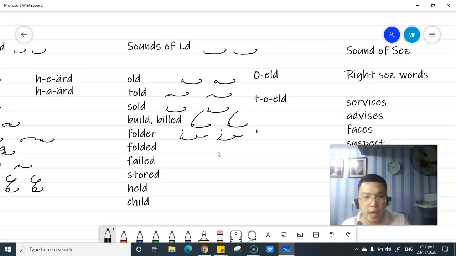Let me correct it, class. F-O-L-R for folder. We have the folded, F-O-L-D for folded. Then failed, F-A-L-D for failed.